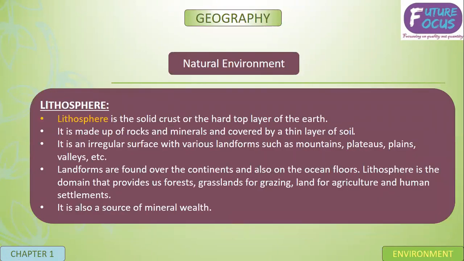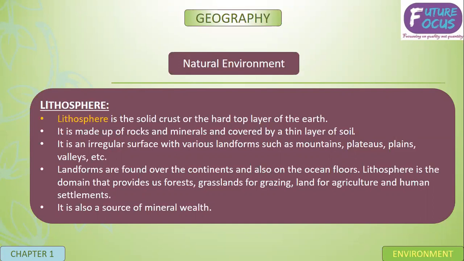Now, what is lithosphere? Lithosphere is basically the solid crust or the topmost layer of the earth. It is made up of rocks and minerals covered by a thin layer of soil. It is an irregular surface with various landforms: mountains, plateaus, plains, valleys, etc. We will discuss it in later chapters.